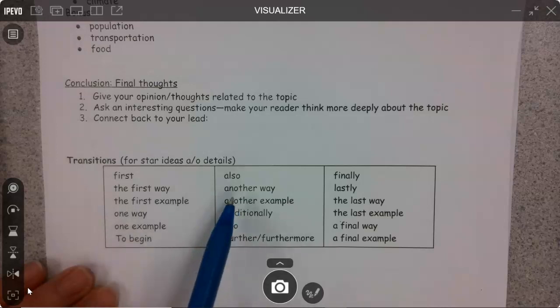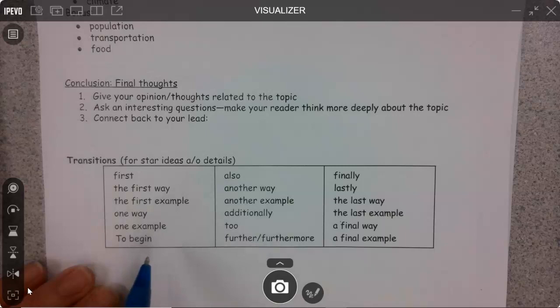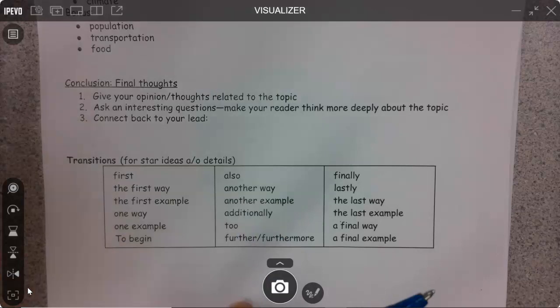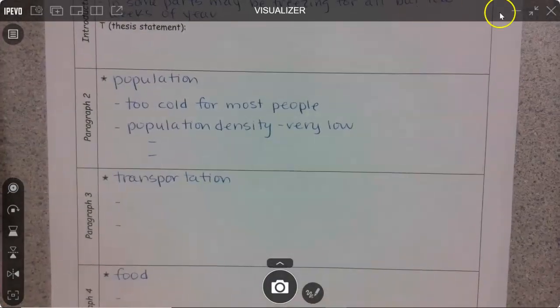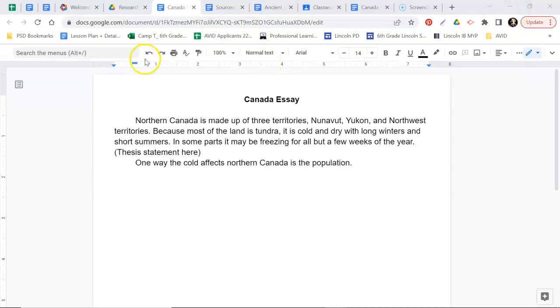I'm going to not do another way. I think I'm going to use the transition word also for this one. And instead of leading with my transition word, one way, or also at the beginning, I'm going to bury it in my sentence. So I'll show you what that would look like. Okay, so here's my new topic I'm introducing. Here's my transition word. Transportation is also affected by the climate. So I varied my transition. I did different ones, and this one I buried in my sentence, either in the middle or at the end.